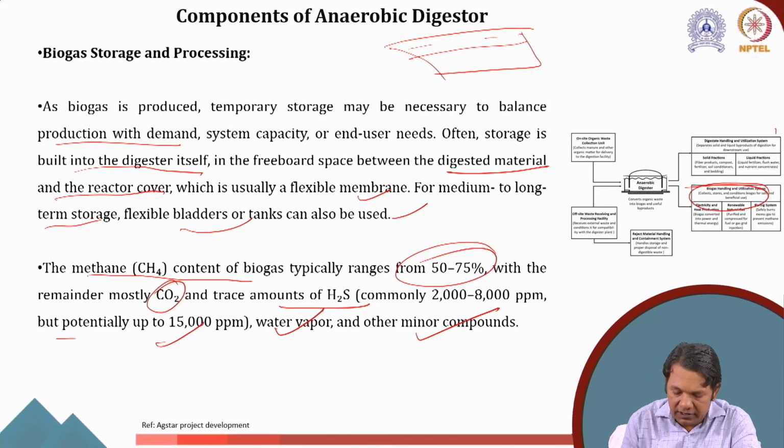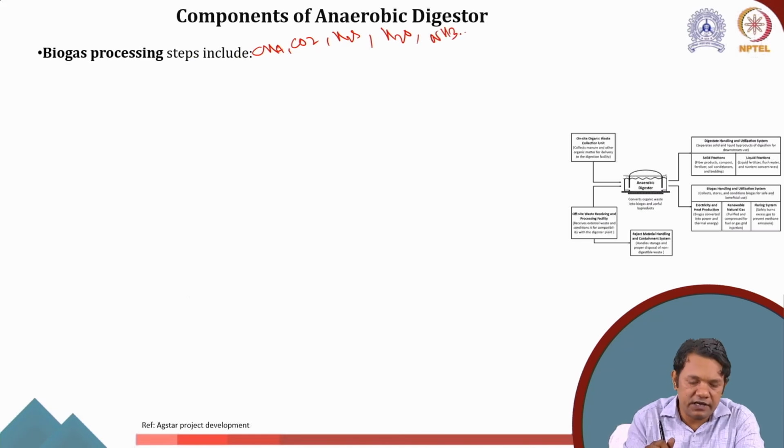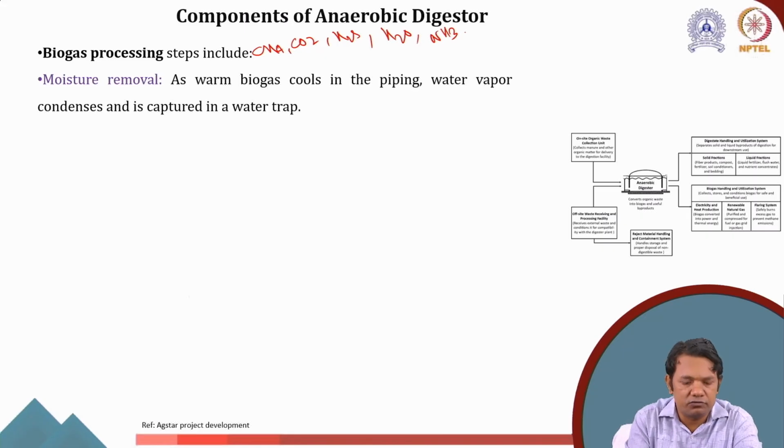The biogas has CH4, CO2, H2S, H2O, NH3, etc. The first step in biogas processing is to remove the moisture.